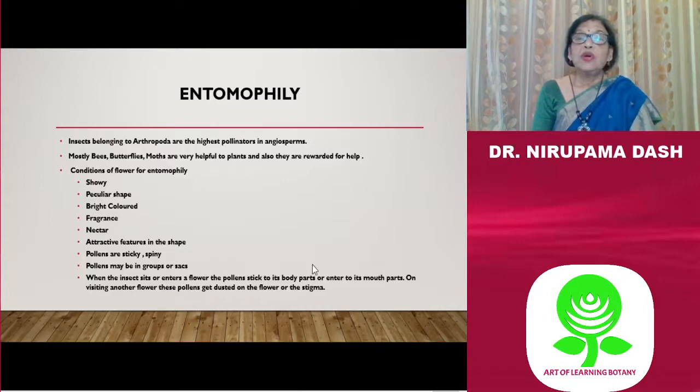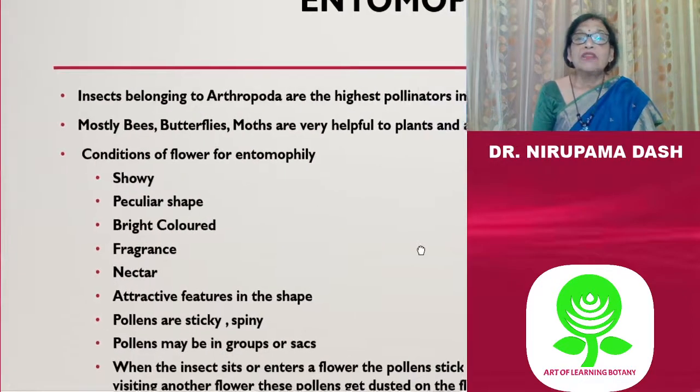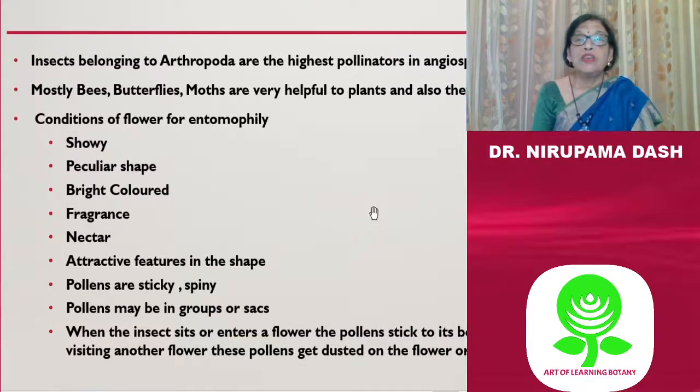So coming to entomophily, this is the pollination by insects. There are different types of insects, mostly bees, butterflies, and moths, which are useful to plants. These insects belong to the Arthropoda group, and they are the largest pollinators in the angiospermic plants.